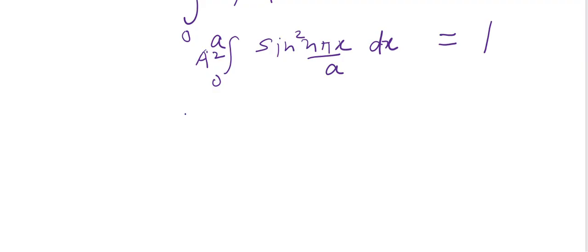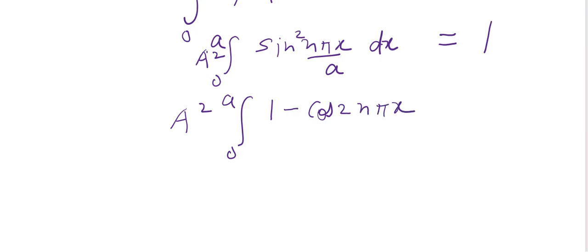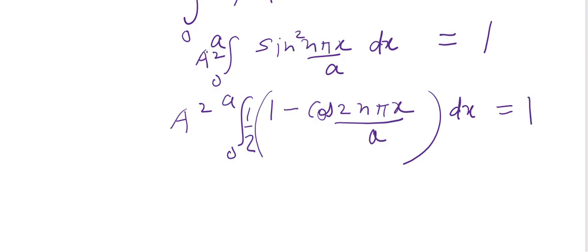Now, to integrate it, we have to put the value of sine square n pi x by a as 1 minus cos 2n pi x by a divided by 2, dx.